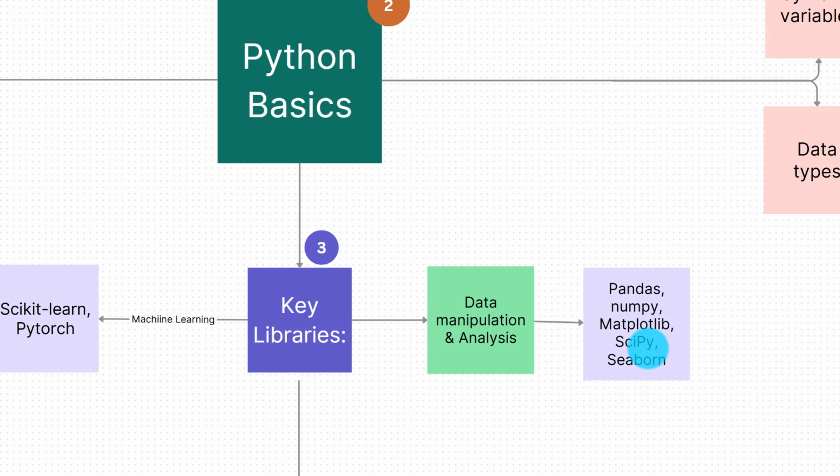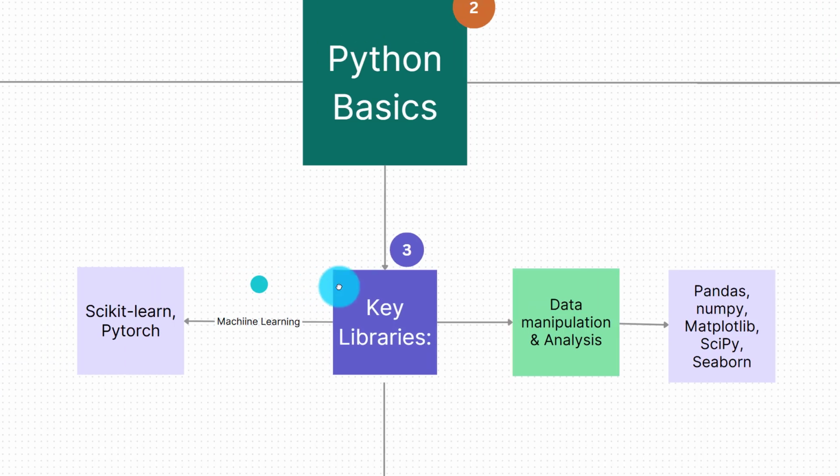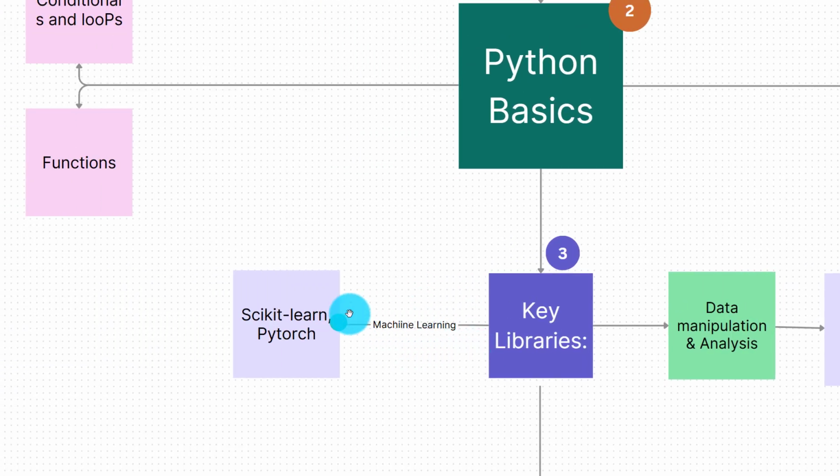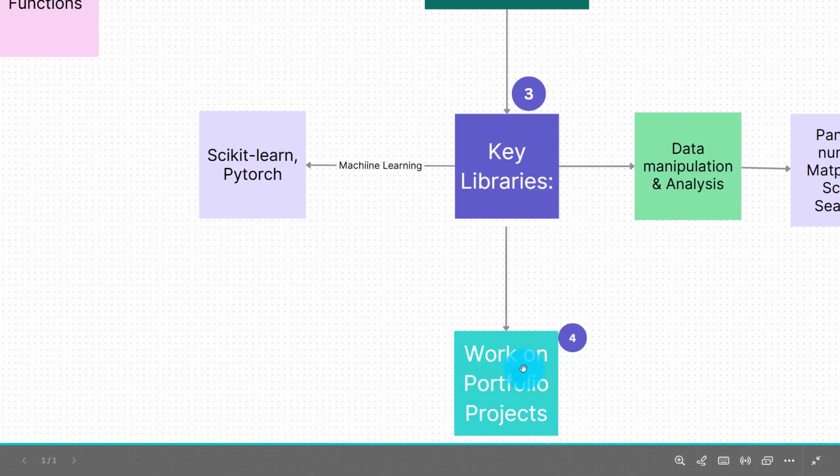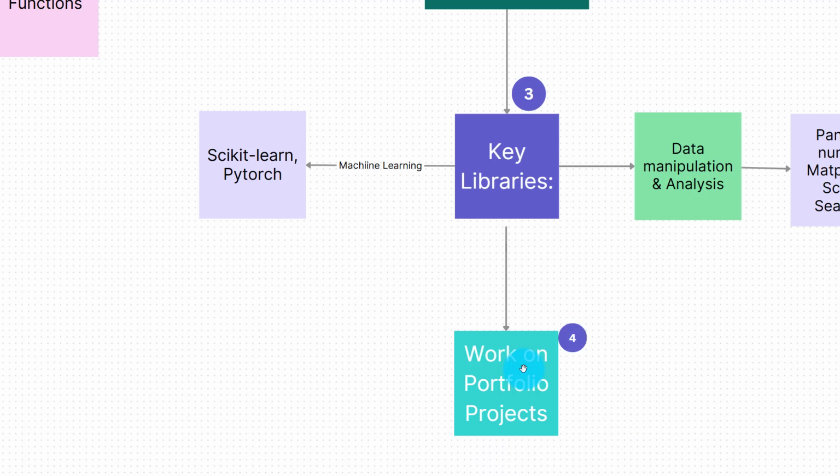And now if you have interest in machine learning, you can go ahead and also learn machine learning libraries like scikit-learn and PyTorch. Once you have this, now I believe you're good to go, and you can start working on portfolio projects. So this is what you need to showcase all your experience, and also this can help you as a beginner to show that you can actually work perfectly with Python.